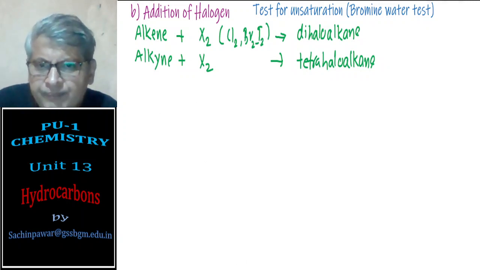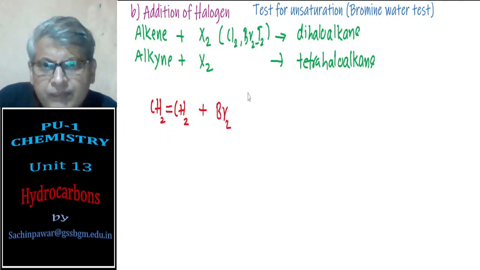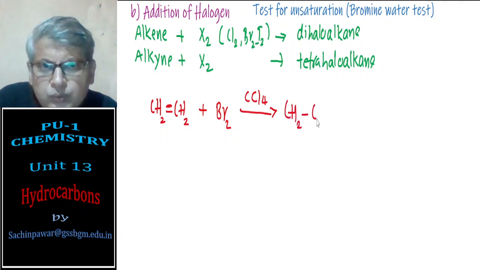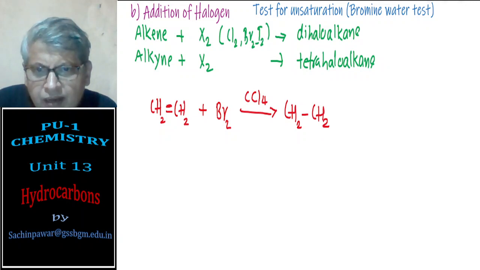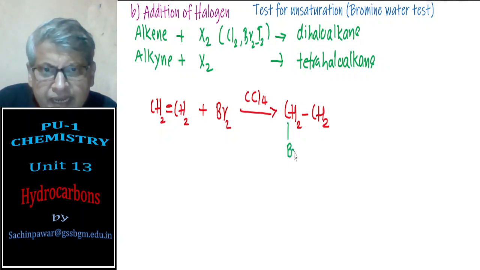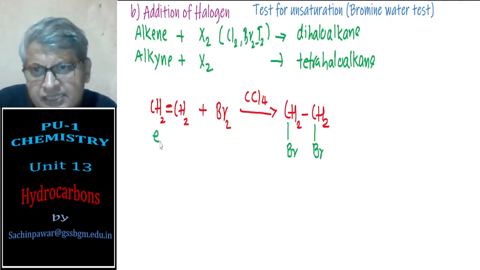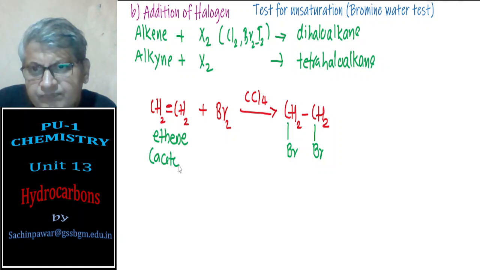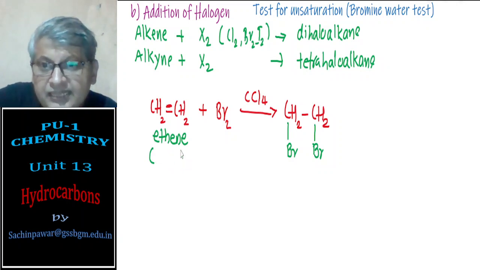First example, again, ethene. If I take ethene, CH2 double bond CH2, and react it with bromine in carbon tetrachloride solution, the reaction takes place, one pi bond is broken, and you will get CH2, and this Br will add on to this, and you will get the product, a dihaloalkane.